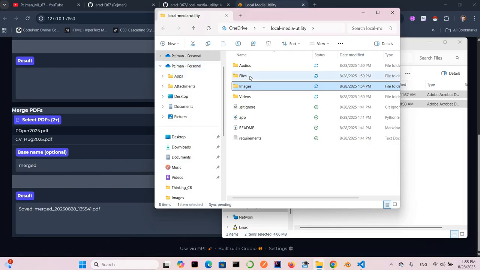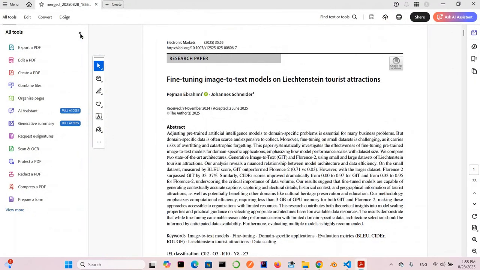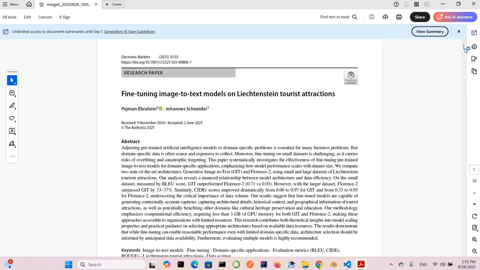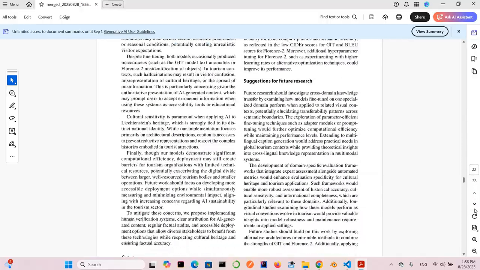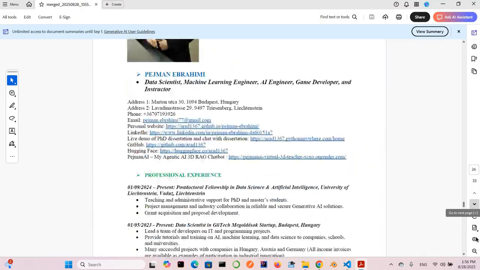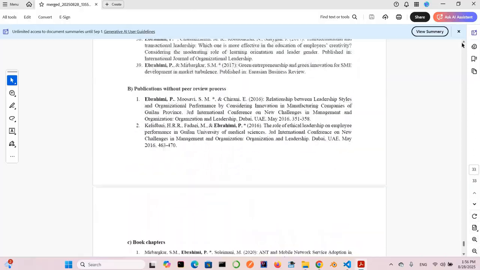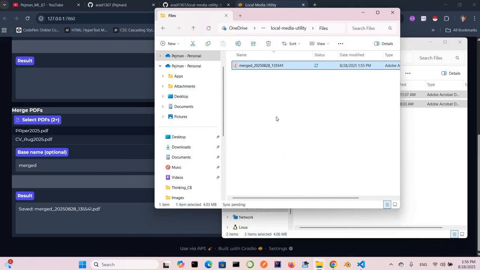If I check here in the files folder, you can see I have a merge file. And if you check the merge file, it starts with my paper, but we have my CV as well here in one file. So we merged two files together, very safe, without using any external application, 100% locally with pure Python on your computer. So that's great.